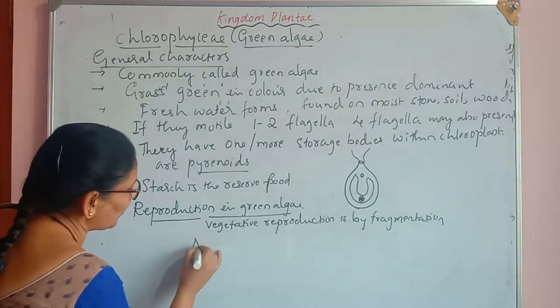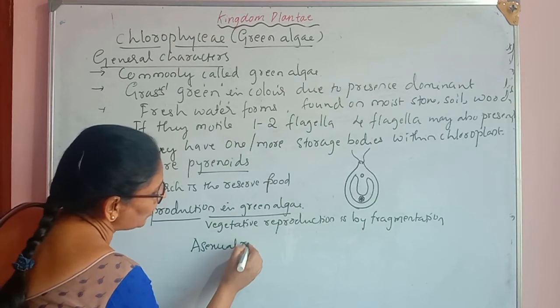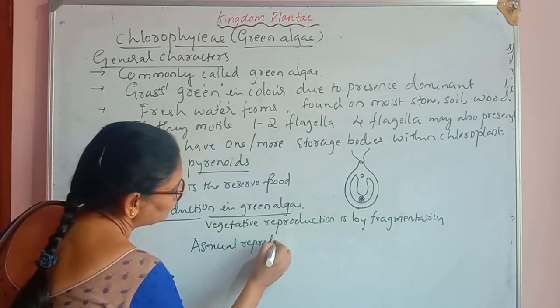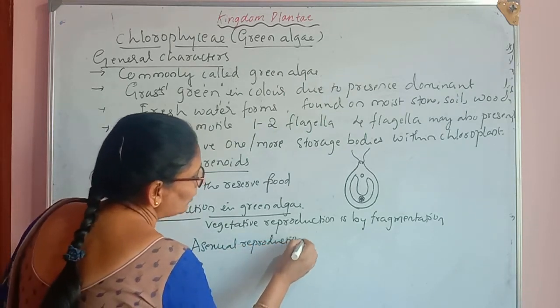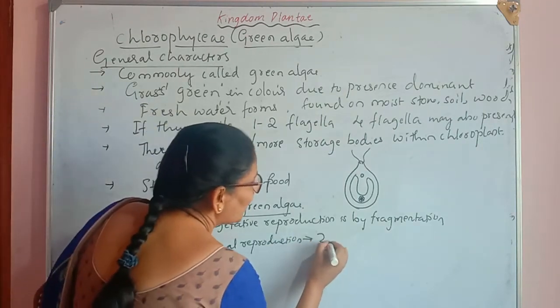Then asexual reproduction takes place by spores.